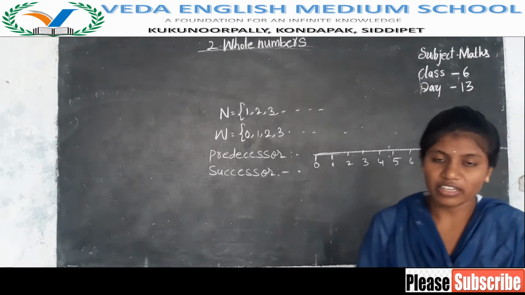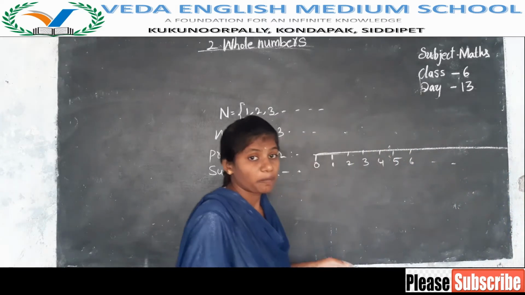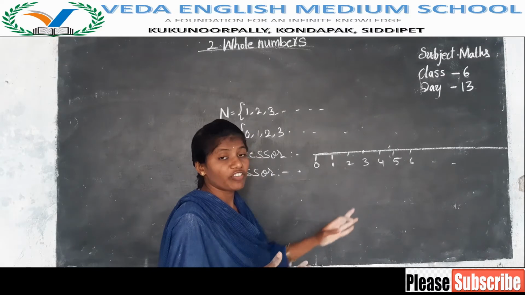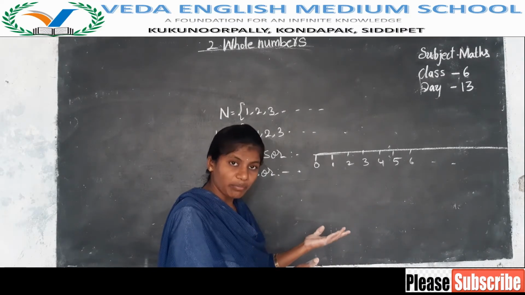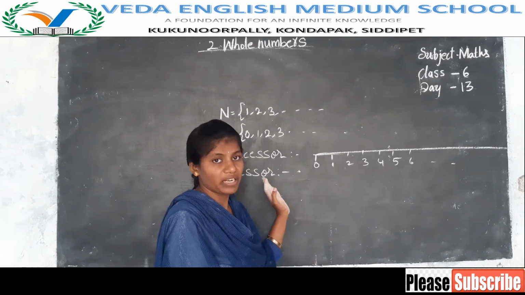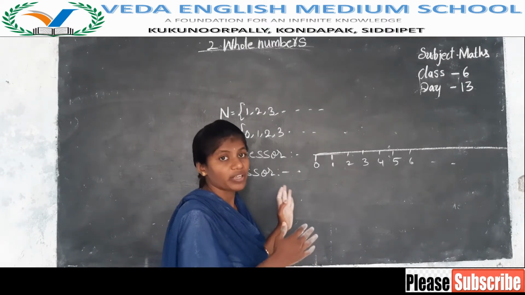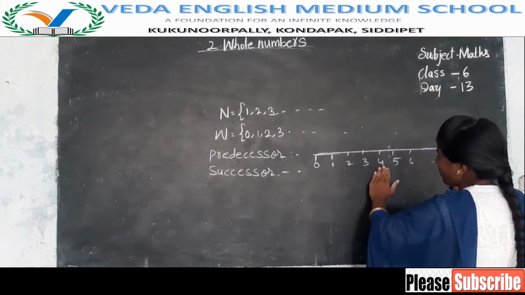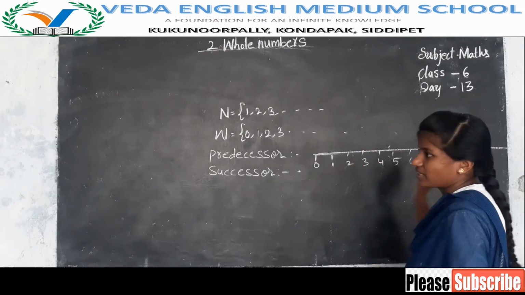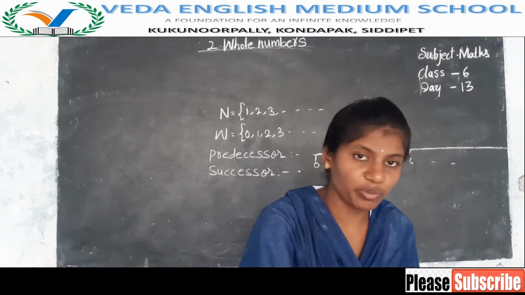In our previous class we also learned that the successor of a number is always on the right side of the number line, and the predecessor of a number is always on the left side. Successor means after number, and on a number line the after numbers are always on the right side. Before numbers are always on the left side. Up to here we learned in our previous class.